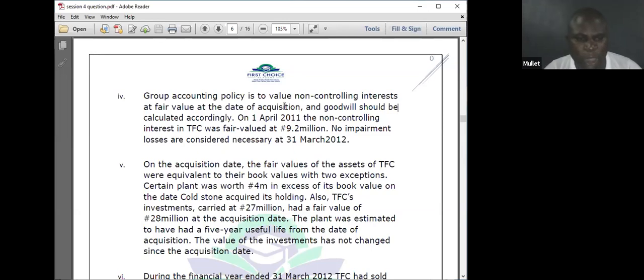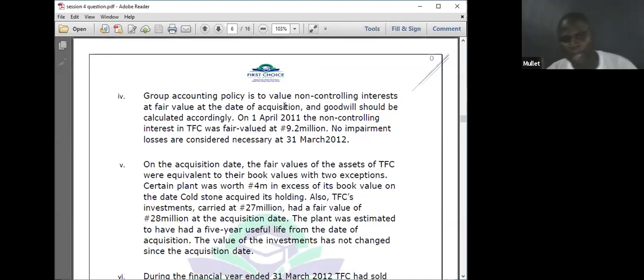So let's go to additional information 5. Then we look at the two solutions together because there's nothing involved. On the acquisition date, the fair value of assets of TFC were equivalent to their book value, with 2 exceptions. Certain plots worth 4 million in excess of the book value on the day Keystone acquired its holding. 4 million in excess, revaluation surplus.